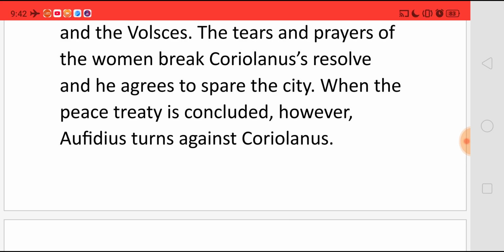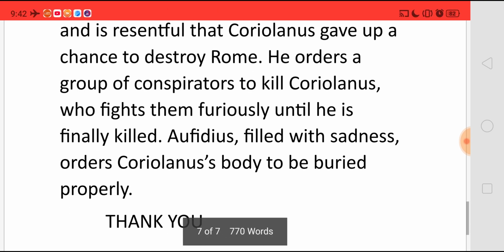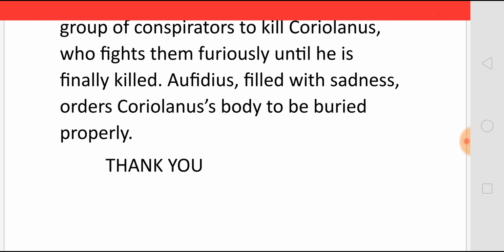When the peace treaty is concluded, however, Aufidius turns against Coriolanus. Aufidius fears a rival to his own authority and is resentful that Coriolanus gave up a chance to destroy Rome. He orders a group of conspirators to kill Coriolanus, who fights them furiously until he is finally killed. Aufidius, filled with sadness, orders Coriolanus's body to be buried properly as a great hero. And here ends the story.